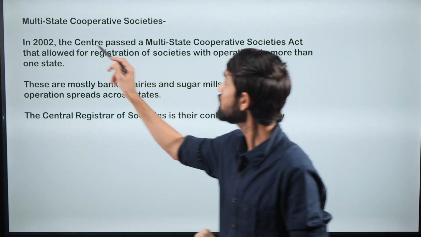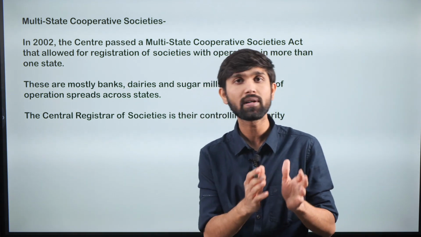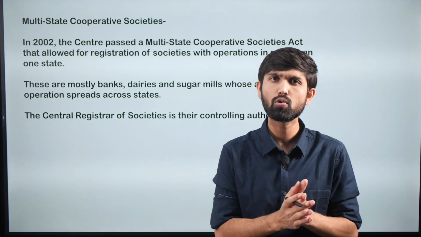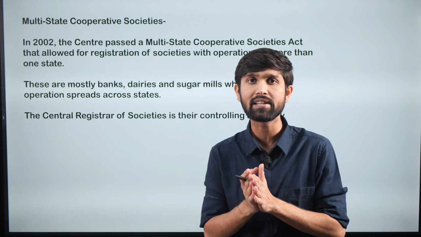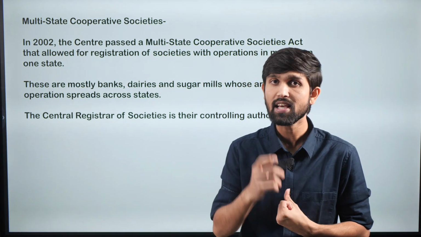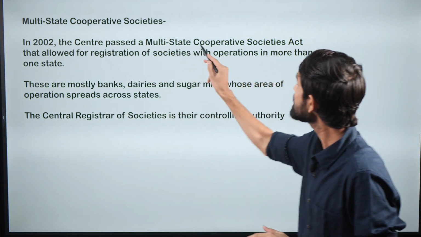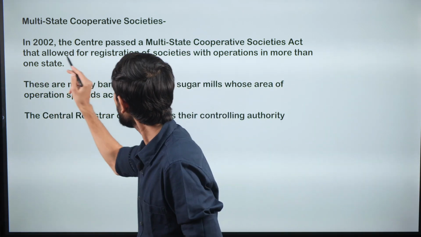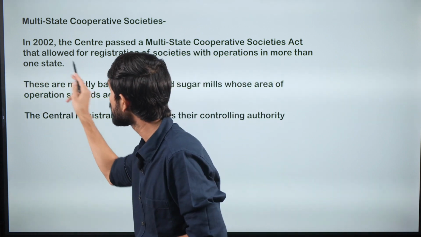So what are the multi-state cooperative societies? Up until now, we were looking at cooperative societies which were registered in one state only. But there are various cooperative societies which might be indulged in certain businesses or activities spanning across states. For these activities, the center passed a Multi-State Cooperative Societies Act in 2002, which allowed for registration of societies with operations in more than one state.